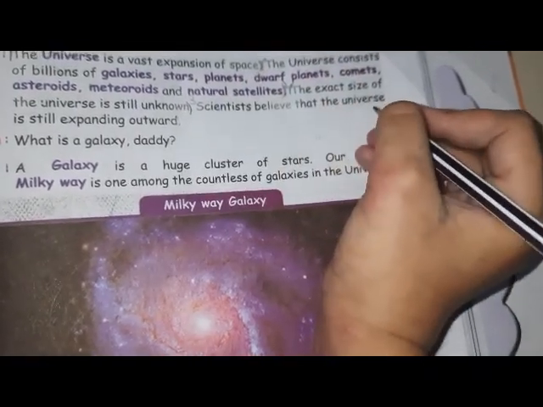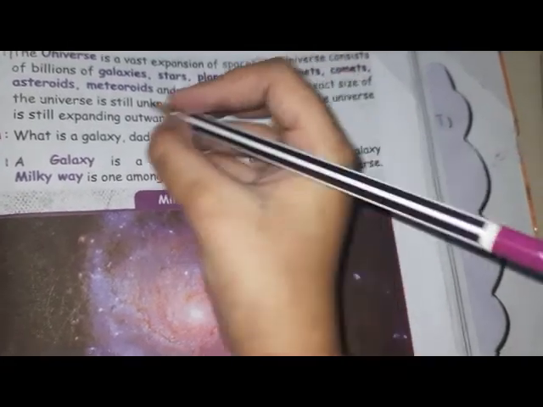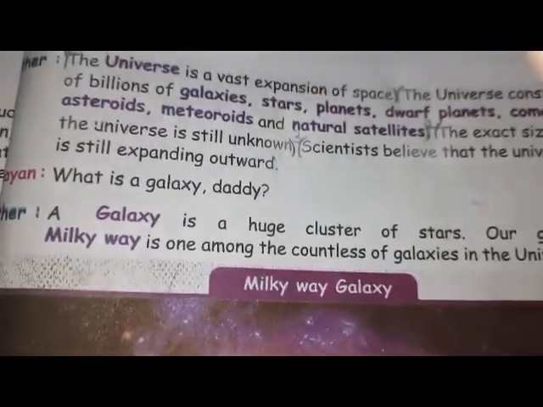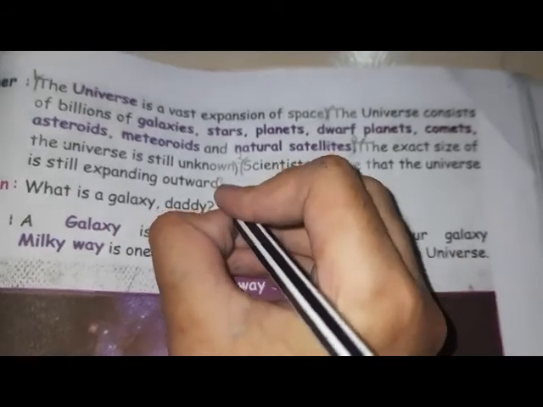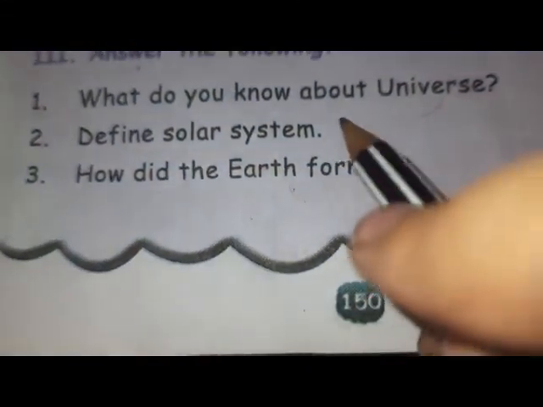Scientists believe that the universe is still expanding outward. So here to here is fourth point. Okay friends. So these are the points for the first one. Okay. Now you understand. Now we can go. So second one friends, define solar system. Now I will mark this one question.